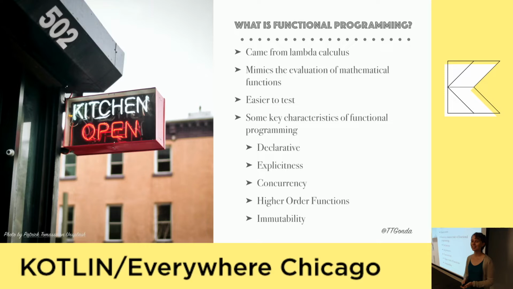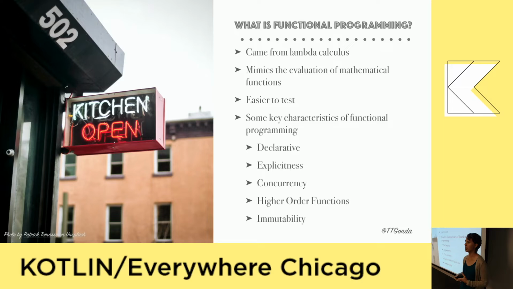It also helps with concurrency and lends itself to it. We'll see how some of the concepts solve some of the things that make concurrency difficult. We'll also take a look at higher order functions. This makes functions first-class citizens that you can pass into other functions, just like anything else, passing around logic. And then finally, functional programming leads into immutability. So once something is set, you can't change it. If you need something with a different property or something changed, you have to create a new one. And this helps to keep surprises to a minimum, especially when you're working on things.